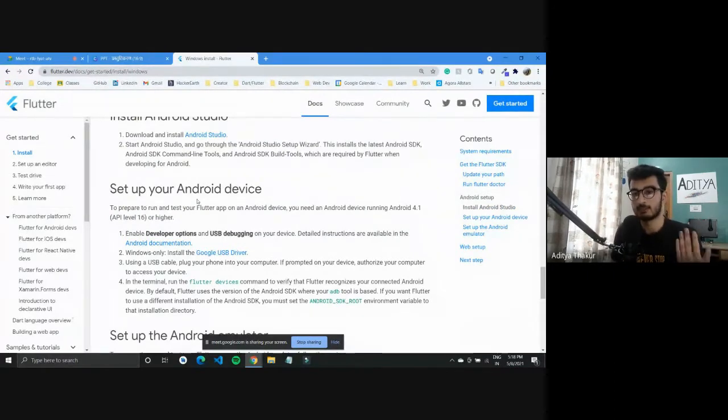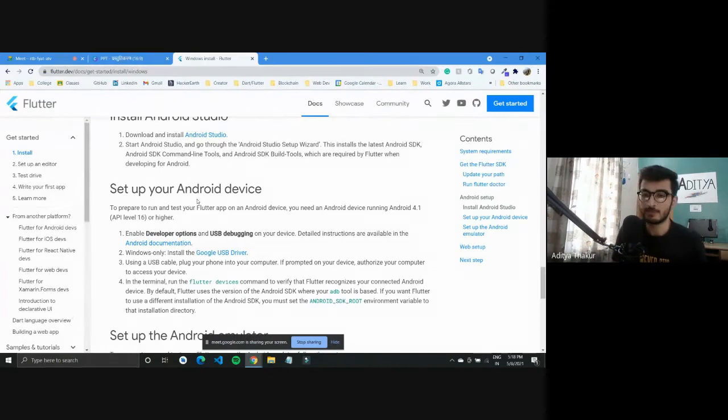If you are a beginner completely new to Flutter development, or any development for that matter, you can go with Android Studio. Why? Because it would show you everything. The emulator setup would be easy. You will get access to Flutter Inspector and all the other features. So you can go for Android Studio if you are completely new.